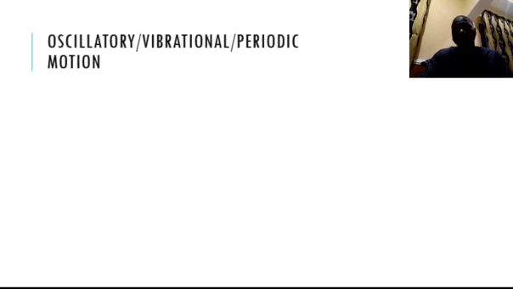Okay, the last motion I'm going to talk about is oscillatory or vibrational or periodic motion. These three names are equivalent, and this is a motion of a body that repeats itself periodically. It's a to and fro motion of a body. Let's look at a few examples. Look at a seesaw, to, fro, the motion that repeats itself periodically.